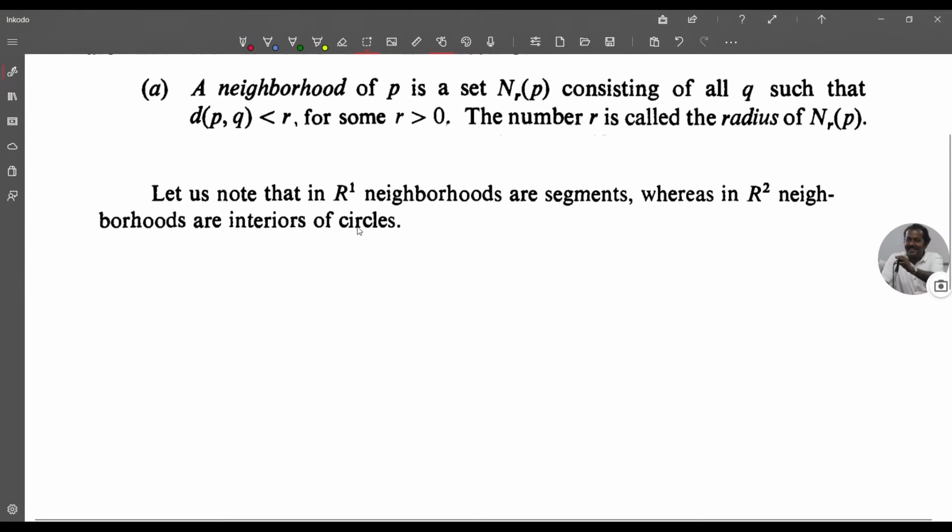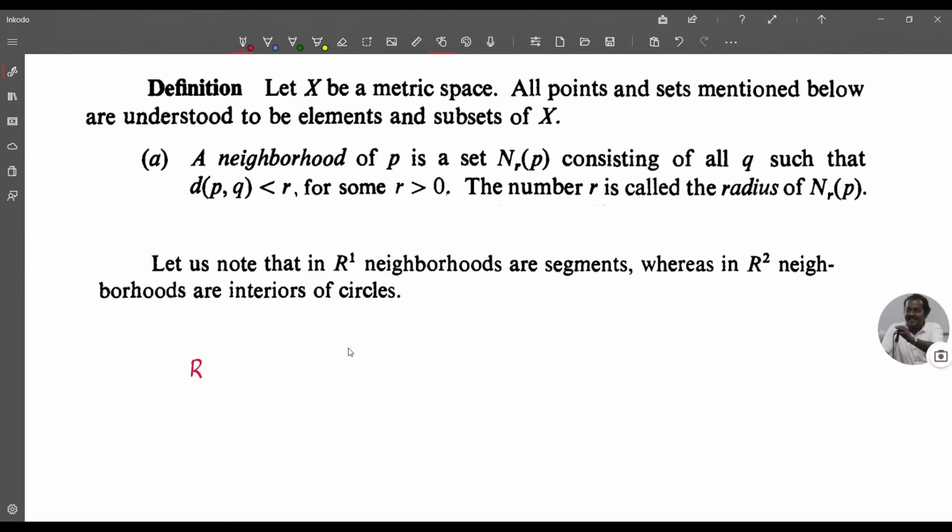Let us note that in R1 neighborhoods are segments, whereas in R2 neighborhoods are interiors of circles. So in R1 you have the point P, and N_R(P) is the set of all Q such that the distance between P and Q is less than R. So suppose that this distance is R, then Q will be somewhere here in the interior, not on the boundary. So it is the segment (P minus R, P plus R).